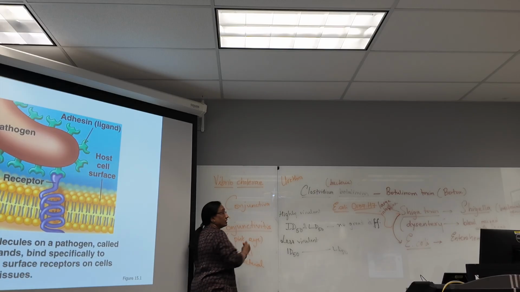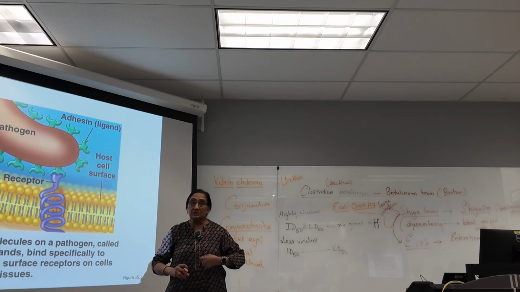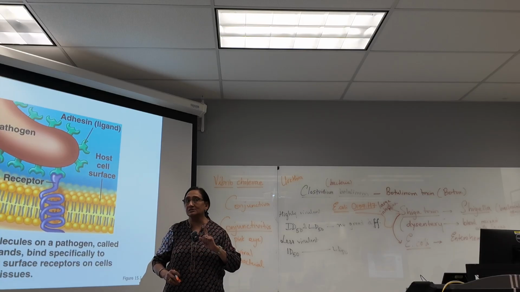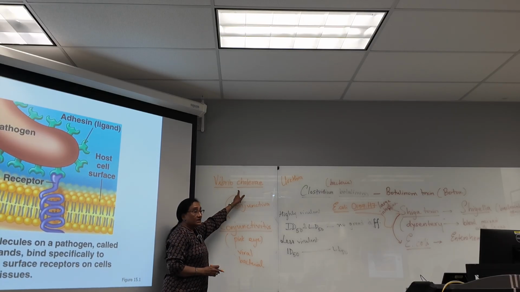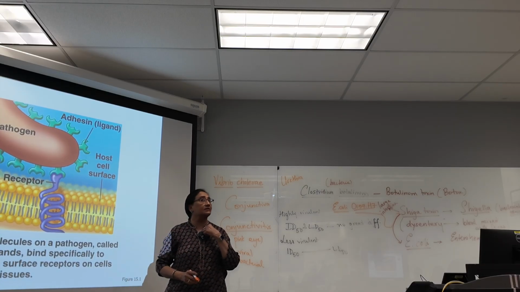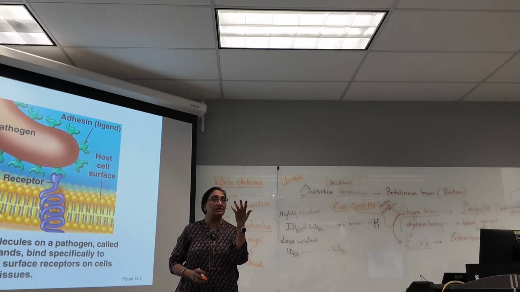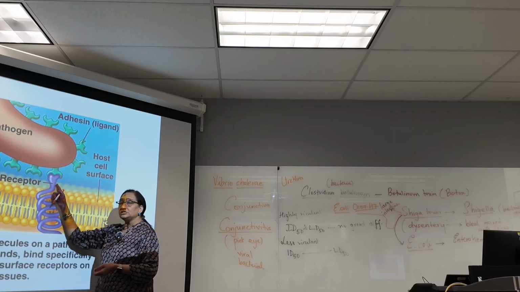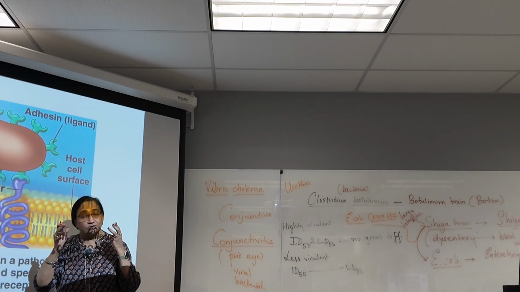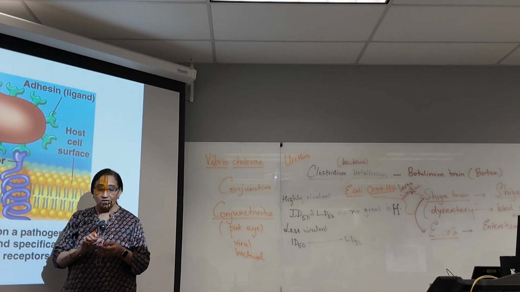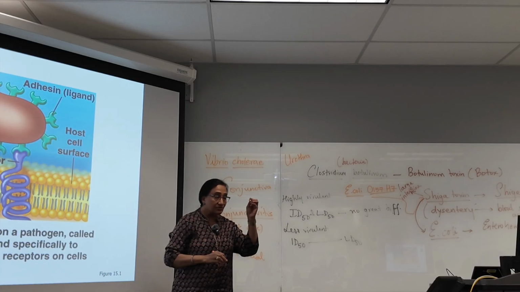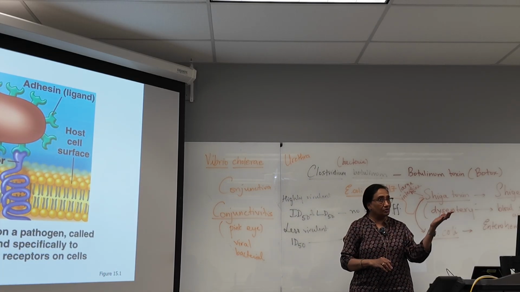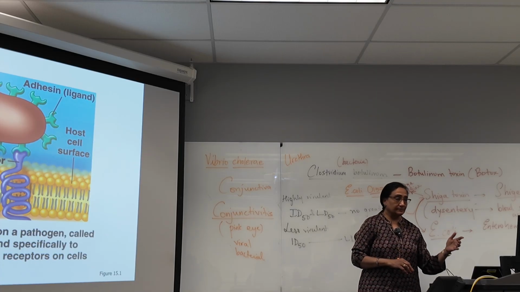Vibrio cholerae will only be able to attach itself to the receptors that are found in the small intestine. It cannot attach itself to cells in your respiratory passage, because the adhesins will fit into receptors that are found in the intestinal cells. So that's why it is very specific. They cannot just enter through any route and cause disease.